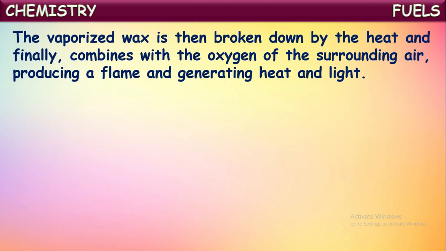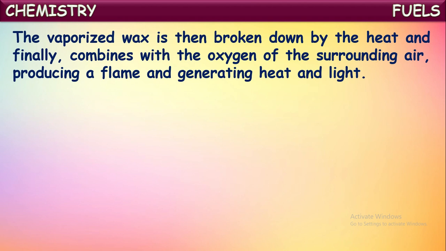These vapors of wax are then broken down by the heat and finally combine with the oxygen of the surrounding air, producing a flame and generating heat and light. So this is happening before the flaming of the candle. What happens when you bring a lighted matchstick near the wick?